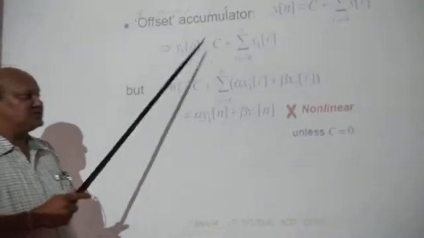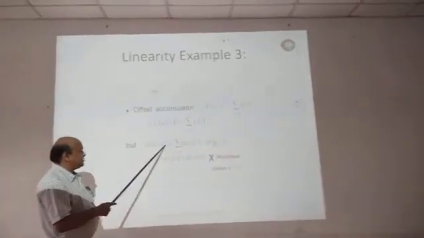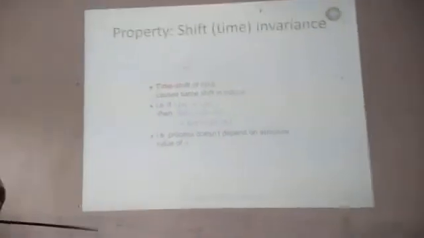Hence this system is also non-linear, because we require the constant to be 0. If we make C equal to 0, then it becomes linear. But here C is not 0, it is a constant, and hence this becomes a non-linear system. So this non-linearity is also important.